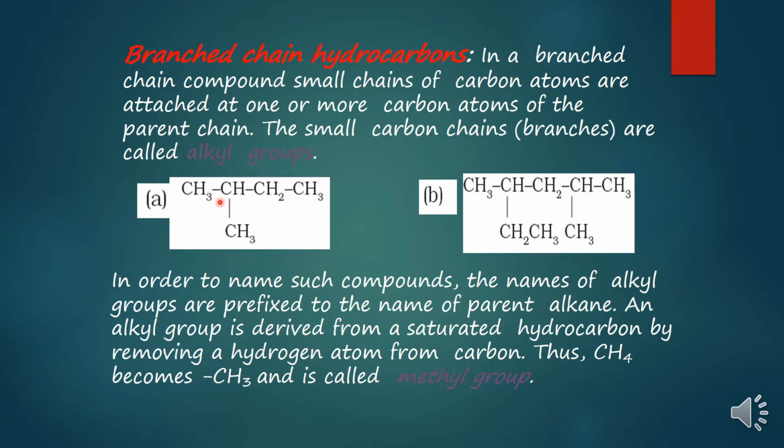So I will count from the left hand side, where the alkyl group is present on the second carbon atom. So I have one main chain containing 4 carbon atoms, and on the second carbon atom I have one alkyl group containing 1 carbon atom, and it is called methyl.